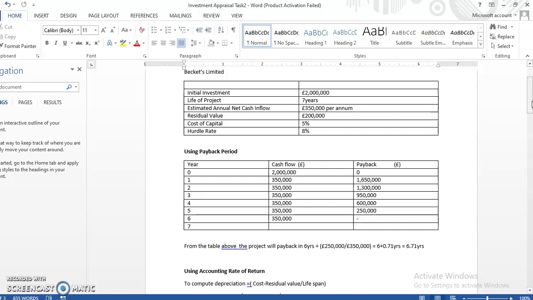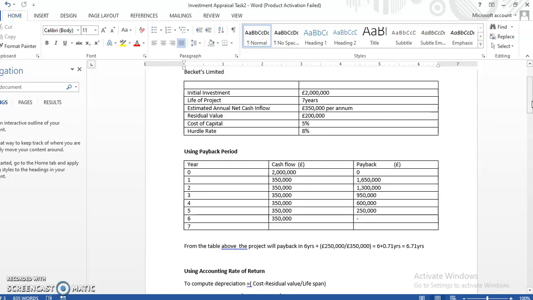The cost of capital is the expected return by the investors, that is, what the investors desire to receive back from the amount they have invested. That is 5%. In the question, we are also given the ordinal rate of 8%, so we have an option to choose from the cost of capital and the ordinal rate.